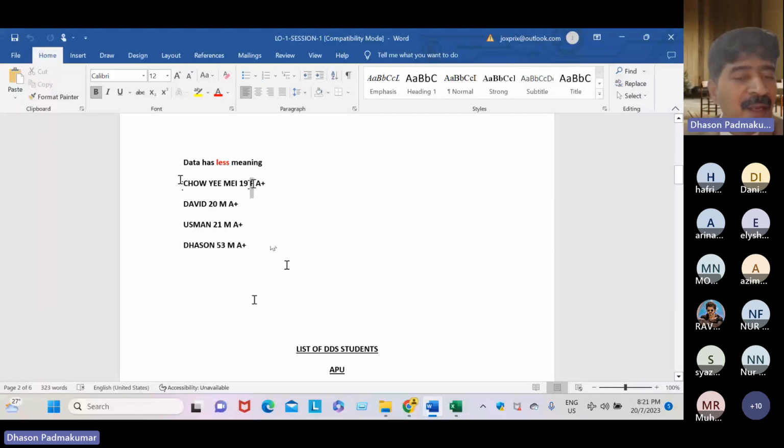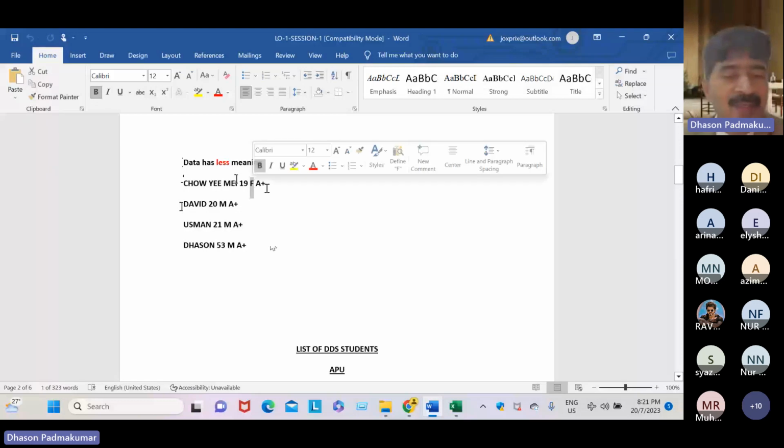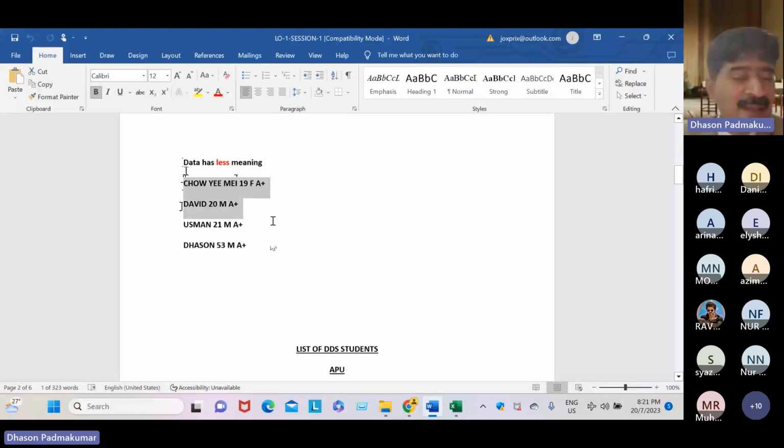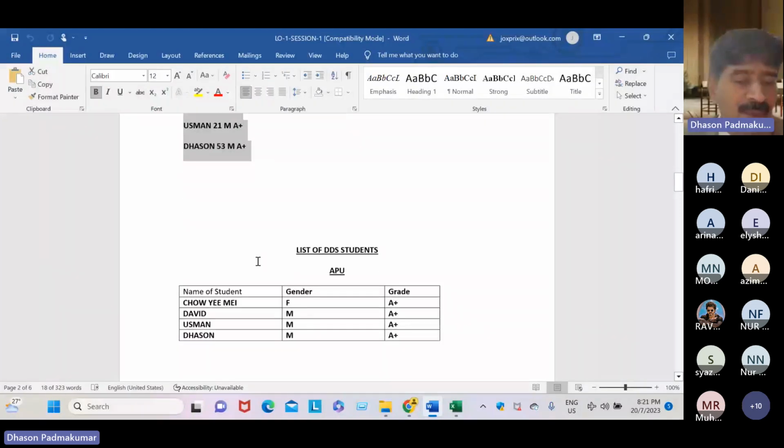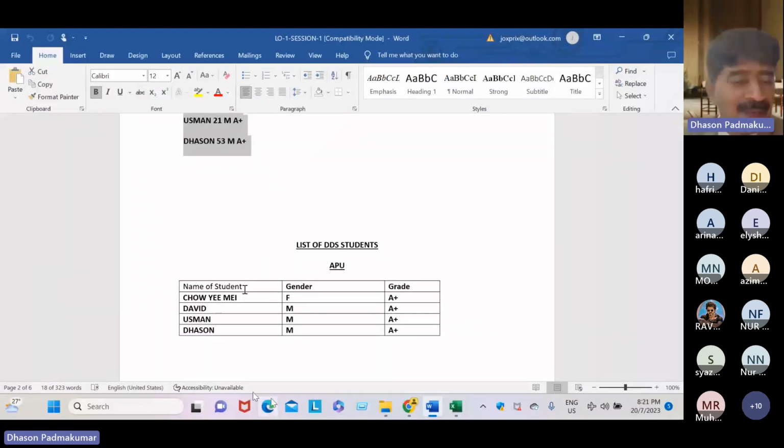F is just an alphabet. A plus is an alphabet with a special symbol. So we do not know, dear students. It means data has less meaning. You can transform this data into a beautiful format like this.